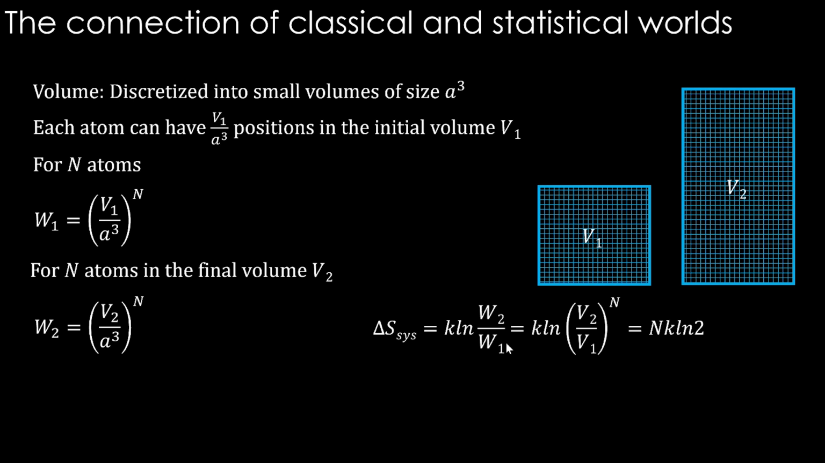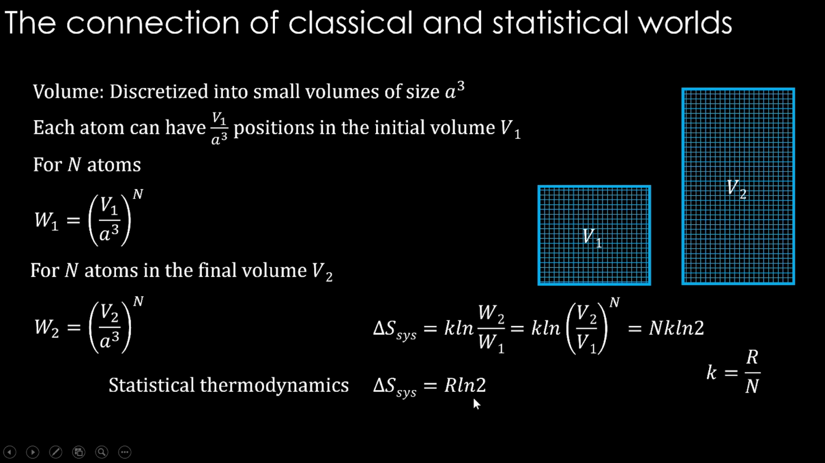Here we know W2 and W1, so we substitute V1 by A cube power N for W1 and V2 by A cube power N for W2. Therefore, we get Nk natural log of V2 by V1, which is Nk natural log of 2. The N goes in the front. Now, what is this Nk? We have previously seen that the Boltzmann constant is nothing but the gas constant per atom, right? So if Nk is replaced by R, we get delta S system equal to R natural log of 2 from statistical thermodynamics. What we got from classical thermodynamics is also the same: delta S system is equal to R natural log of 2.